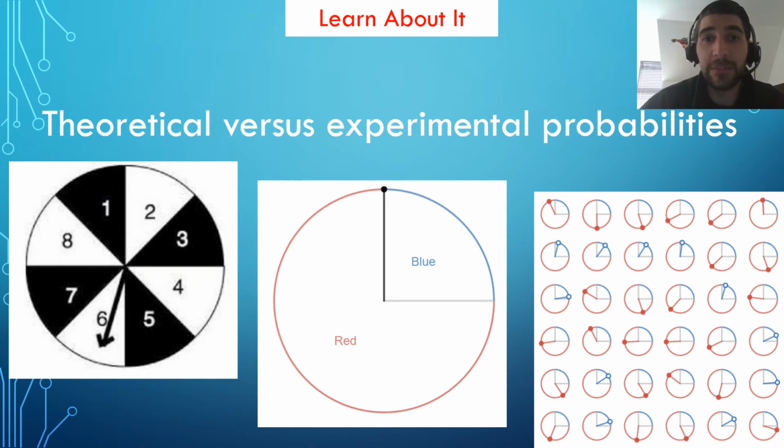The last examples that we looked at were theoretical probabilities because they were based on ideas or theories. We didn't actually spin the spinner that had 8 equal spaces. We did spin the red and blue spinner 36 times, so we have both a theory and an experiment to go with that. And so what we're going to dive into is the difference between the theoretical and experimental probabilities. Experimental probabilities are what we see when we actually perform some type of experiment, like when we did the 36 spins of the red and blue in the Desmos activity. These probabilities are related, but slightly different.